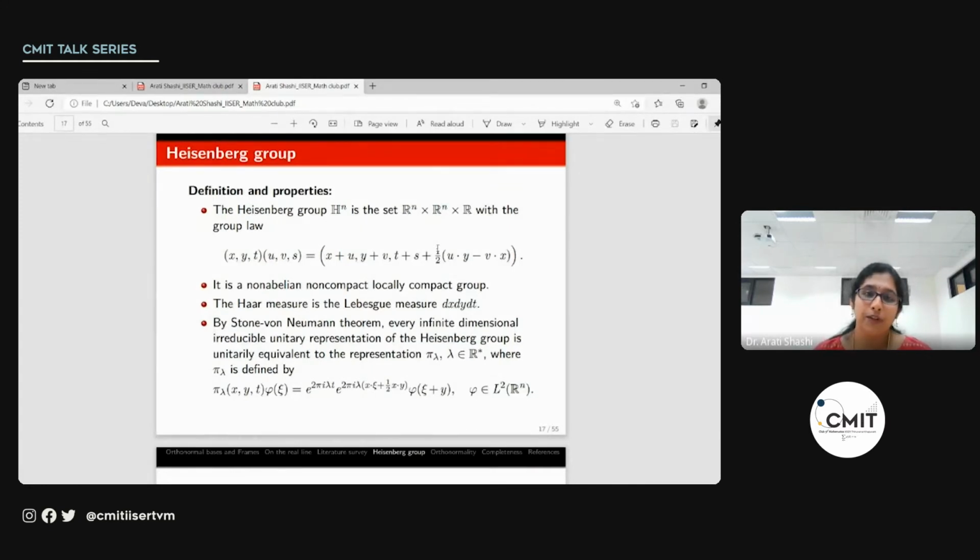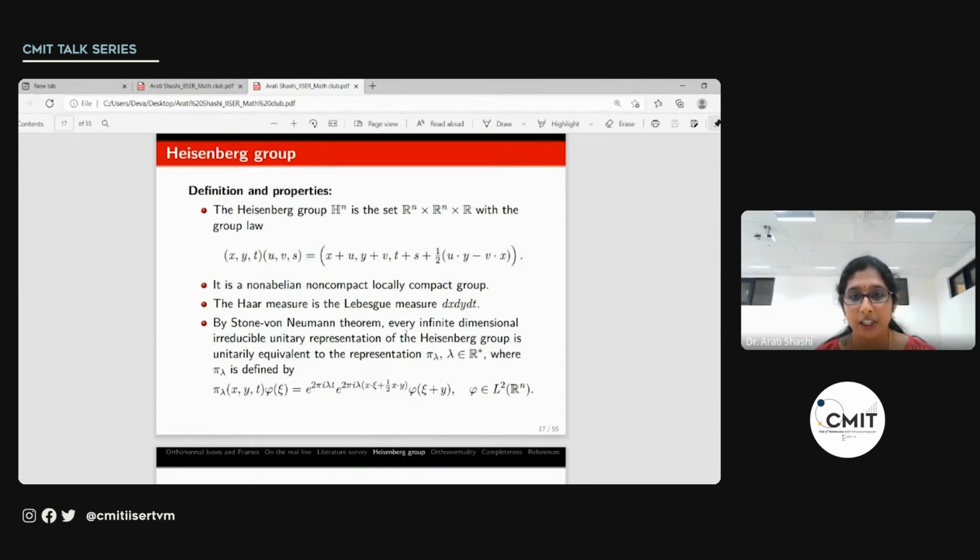Now, in order to talk about the Fourier transform, we need to understand the representations of this Heisenberg group. Why? Because if you're taking R, the Fourier transform is given in terms of e^{2πixξ}. If we move to a locally compact abelian group, then we consider what are known as characters in order to talk about the Fourier transform. In fact, e^{2πixξ} is a character for R. But when we move to the non-abelian setting, we need to understand the representations. And these representations fall back to the characters in the case of an abelian group.